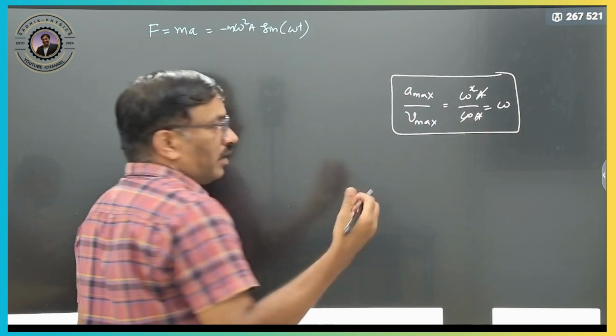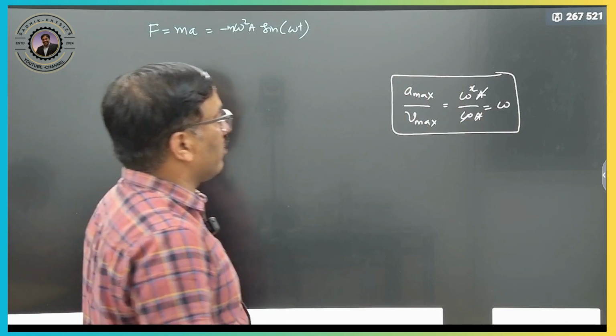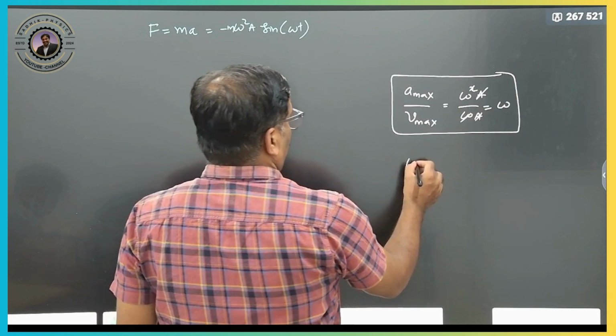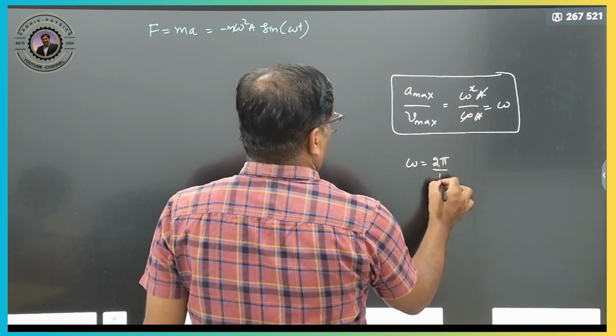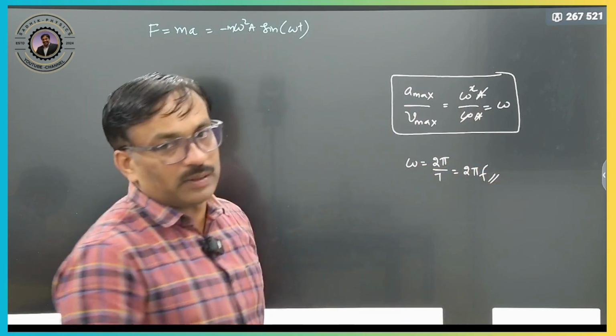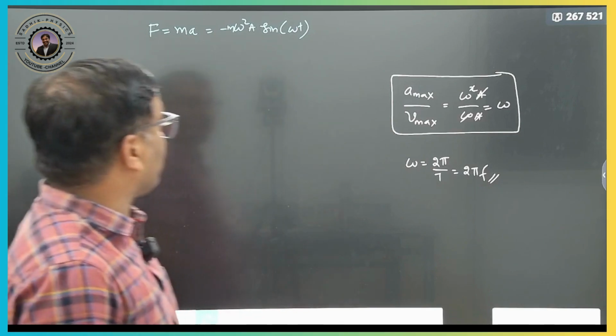If you know omega, you can calculate the time period and the frequency. From A max by V max, you know omega. Omega is what? 2 pi by t, that is nothing but 2 pi into f. So if you know maximum acceleration and maximum velocity, you can also calculate the time period.